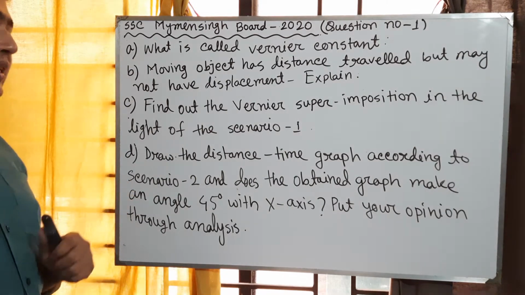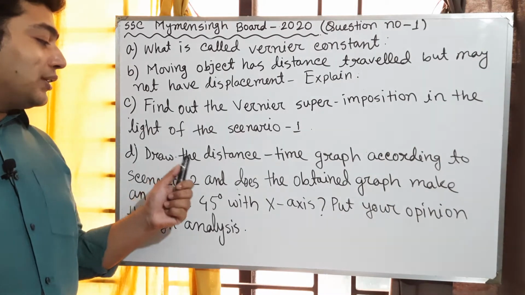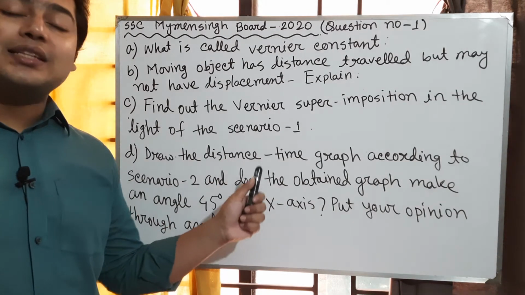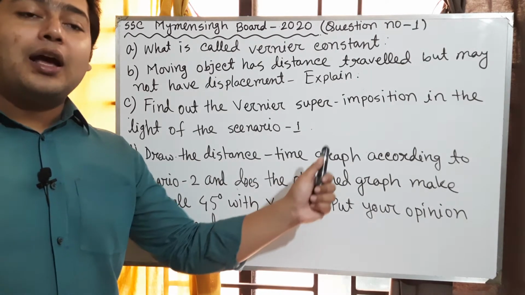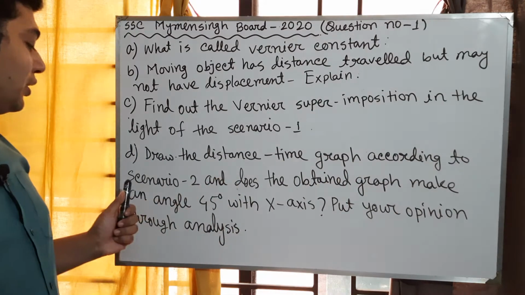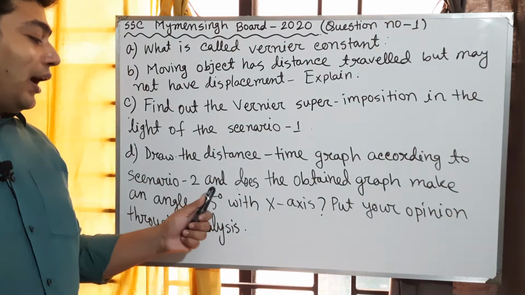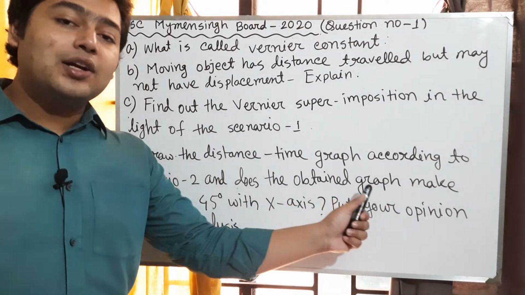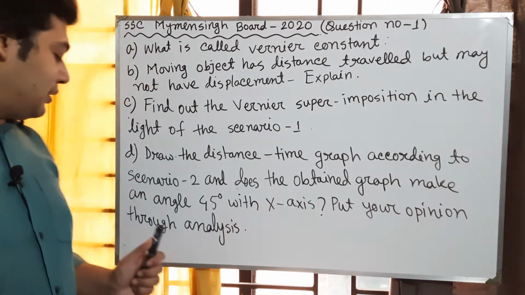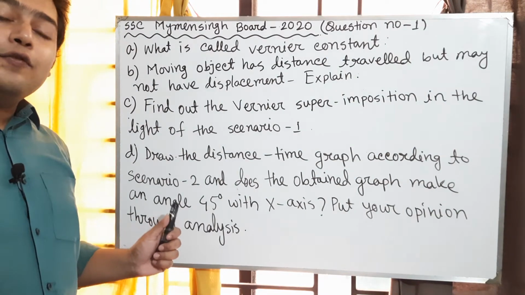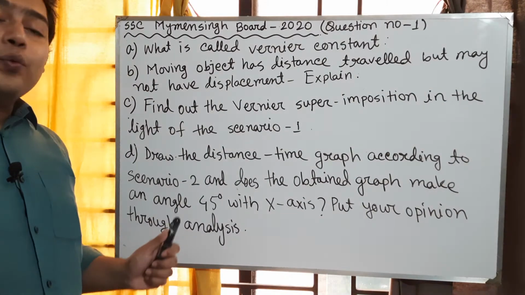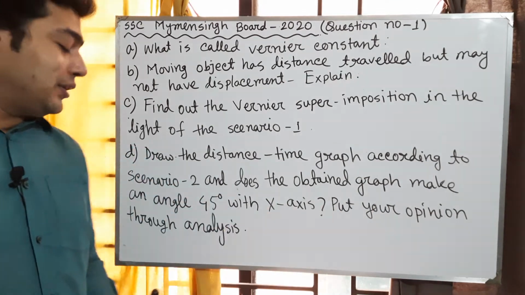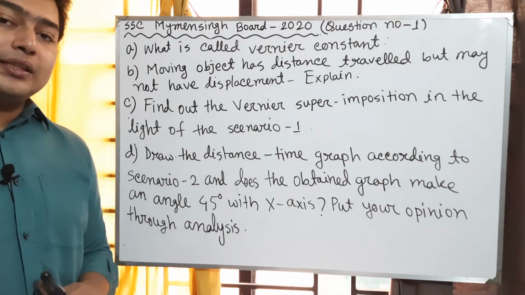And question D is draw the distance versus time graph according to scenario 2, and does the obtained graph make an angle 45 degree with x-axis? Put your opinion through analysis.